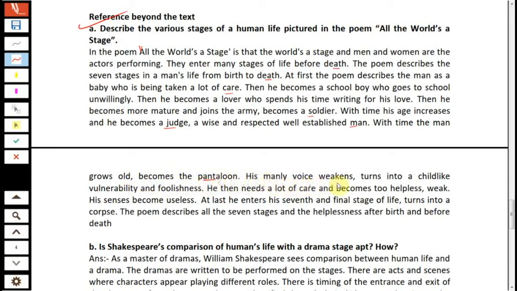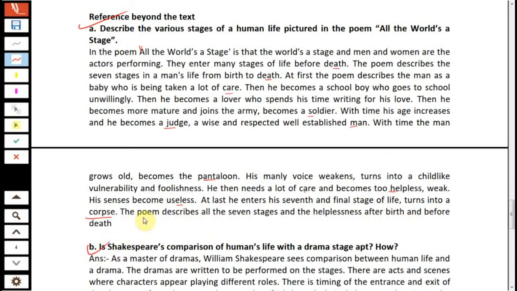His manly voice weakens, turns into a childlike vulnerability and foolishness. Then he needs a lot of care and becomes too helpless, weak. His senses become useless. At last he enters his 7th and final stage of life, turns into a corpse. The poem describes all 7 stages and the helplessness after birth and before death.